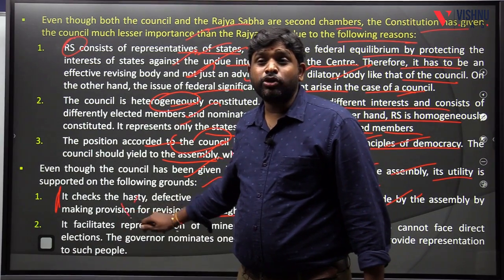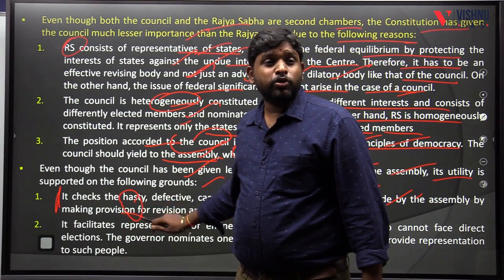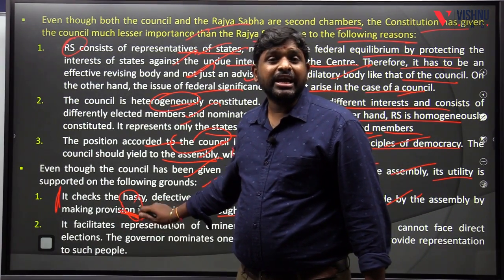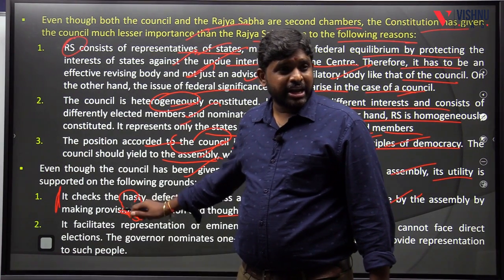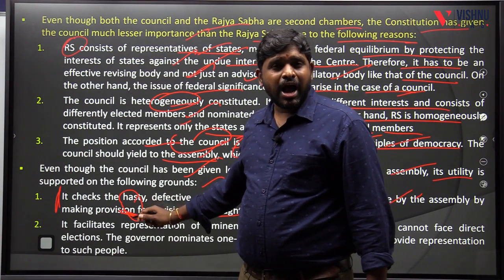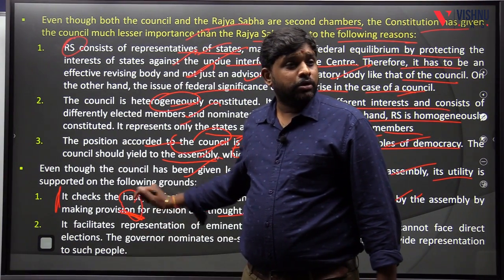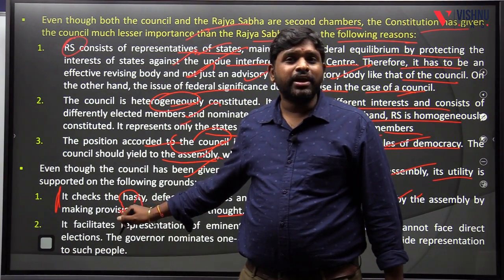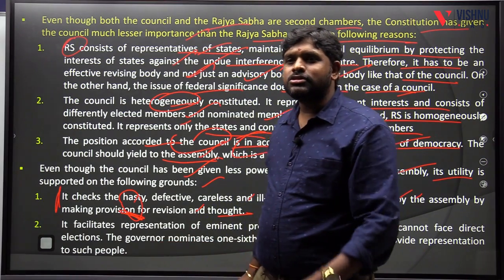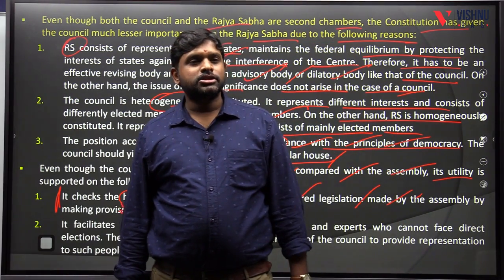Why? Because heterogeneity is there here. Heterogeneous representatives are here. Intellectuals are here. Graduates, teachers, art, literature, social service, science, cooperative. So intellectuals are present more in the council when compared to the legislative assemblies.